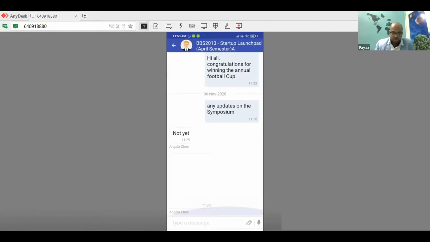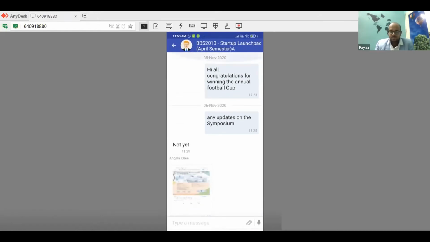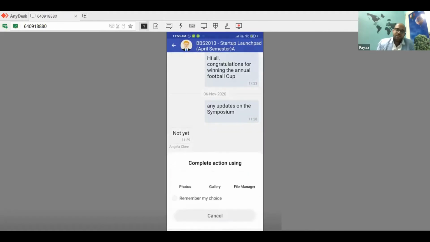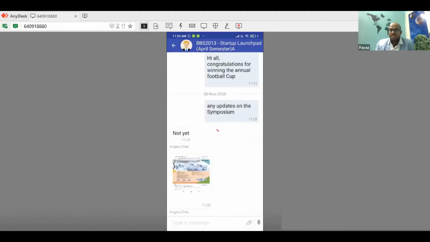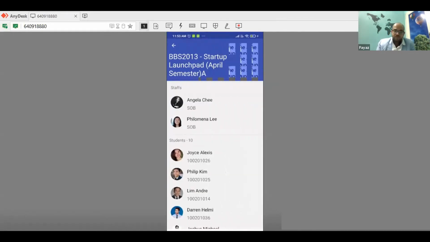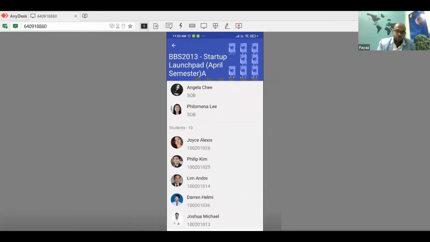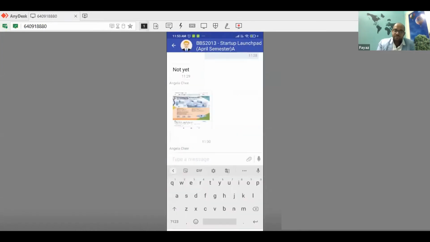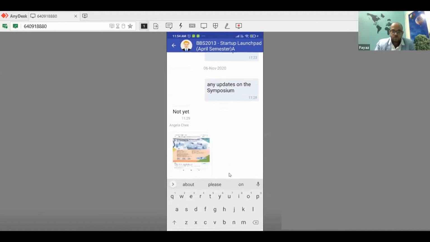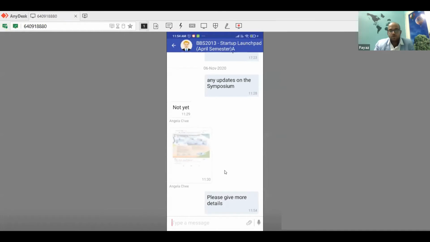You can share images or files, just like any other messaging platform. But the whole idea is, if you bring it into the app, there's very little possibility of any external distractions. So you can have a group of students as well as faculty. Whenever they do any communication, it will directly reflect back to the faculty. Now I'll show this. I've asked for more details, so it'll directly go back as a notification to all the people in that group.